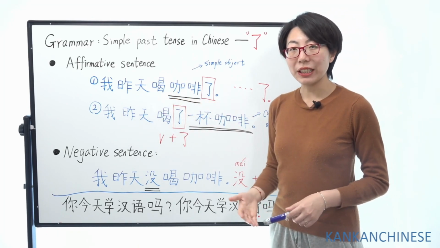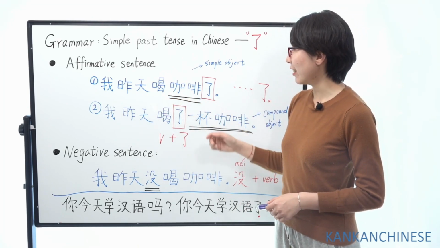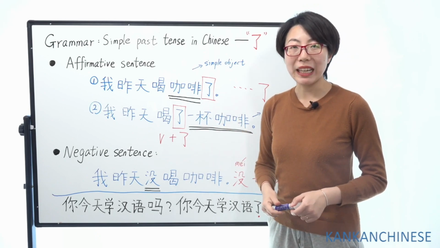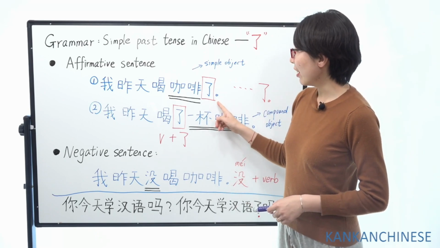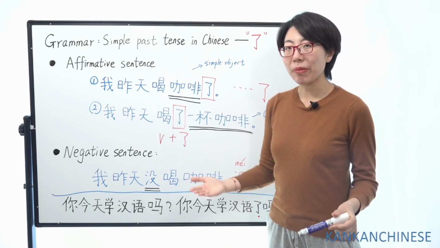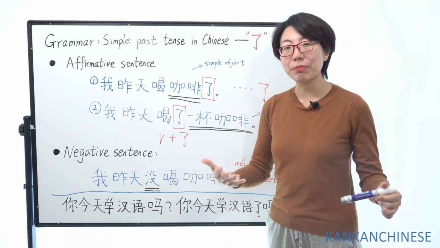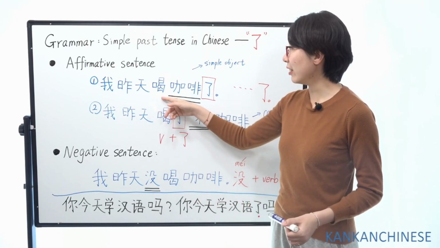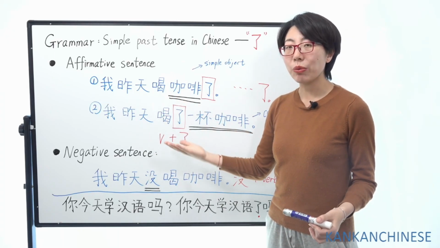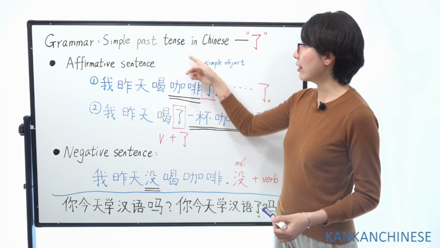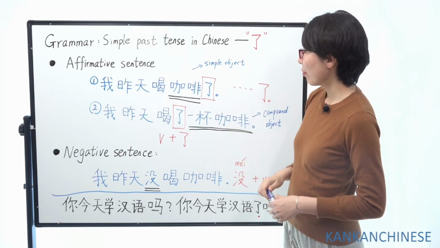And le is quite important here because le is like a mark of the simple past tense. With le, we know we're talking about something that has already completed. The action has completed. So that's why we use le a lot in the simple past tense.